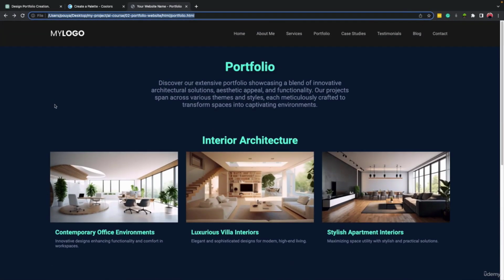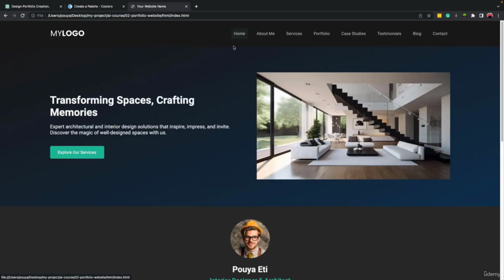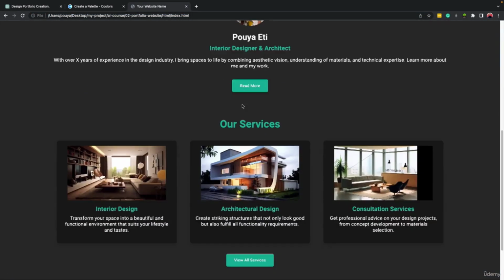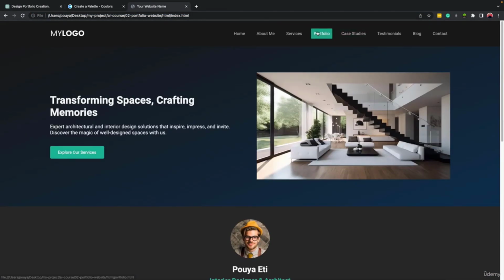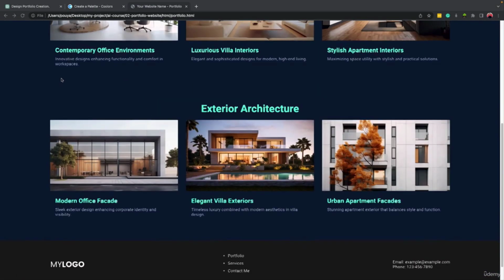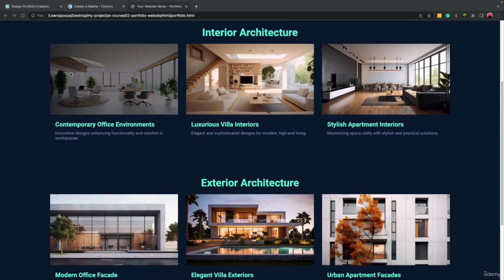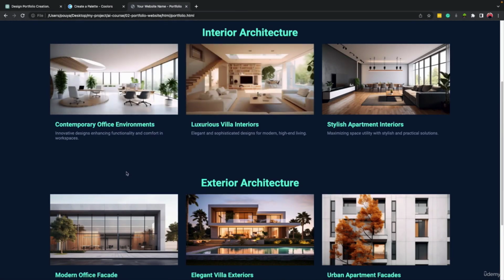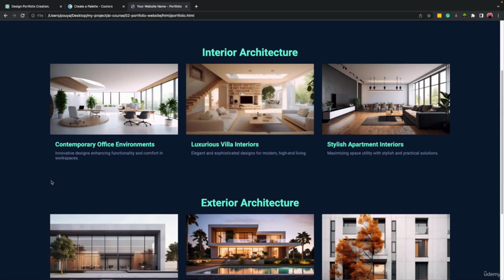And here is our portfolio page, and it looks nice. So till now we have created 2 pages, the home page and the portfolio page. And on the next page, we will work on the project page, so when we click on each of these projects, for example this one, we will see what is on the next page. So that was all about this lesson. I will see you in the next part.